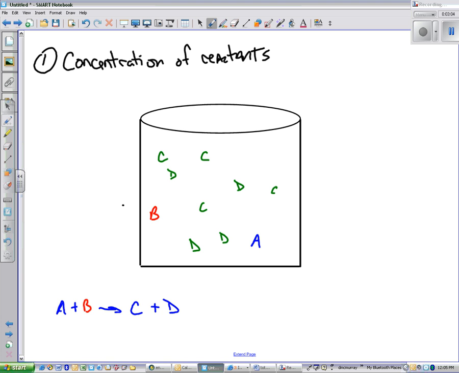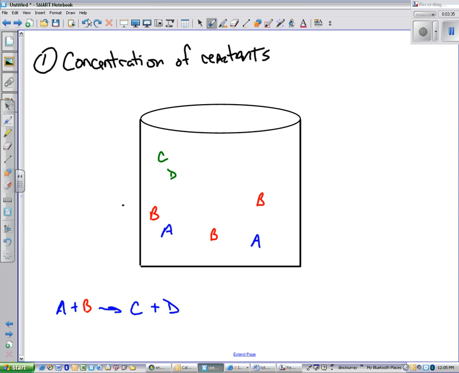Well, the likelihood of A and B coming in contact are relatively slim. We had this discussion when we talked about why we need an excess reactant in a chemical reaction, right? Well, remember, contact between A and B is imperative for this reaction to happen. So by increasing the amount of A or B, we could affect how fast the reaction goes to completion in this situation. Or we could affect how fast the reaction happens overall.